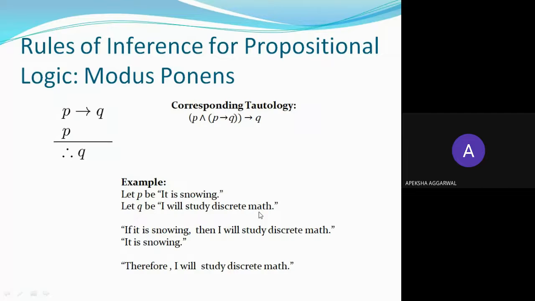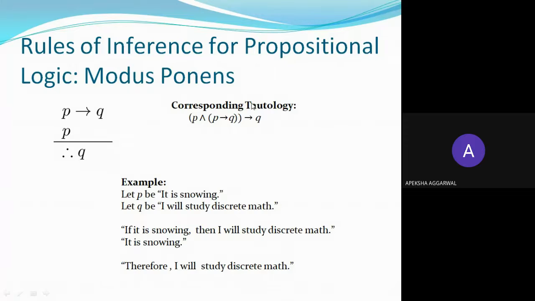Now I have some rules of inference for propositional logic. First is modus ponens, the first inference rule for propositional logic. You just have to remember those rules. It says P and P implies Q implies Q. This is a tautology.